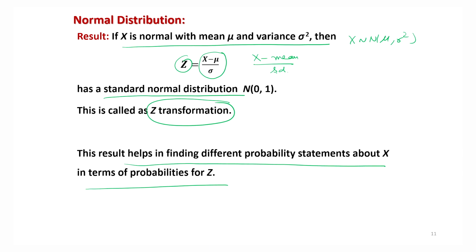Normalization has an advantage that the new variable becomes independent of the unit. For example, x may have a unit, and when you subtract mu it still has a unit, but when you divide it by sigma, it becomes unit free. There are several advantages, but this is one among them.